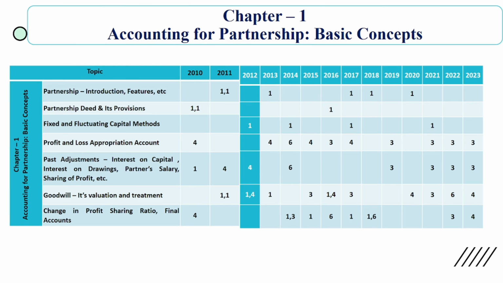Change in profit sharing ratio also, they will give some values and items in accumulated profit or loss, or items in the revaluation, or items related to goodwill. We have to write the adjustment entry. Continuously they are asking, they never skip the exams from all these areas.